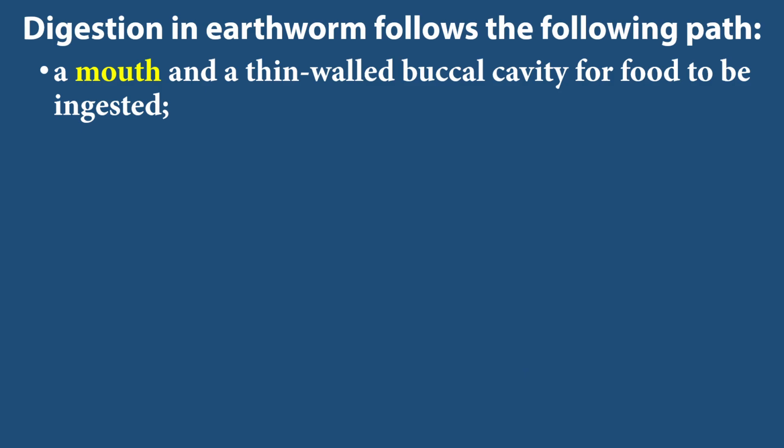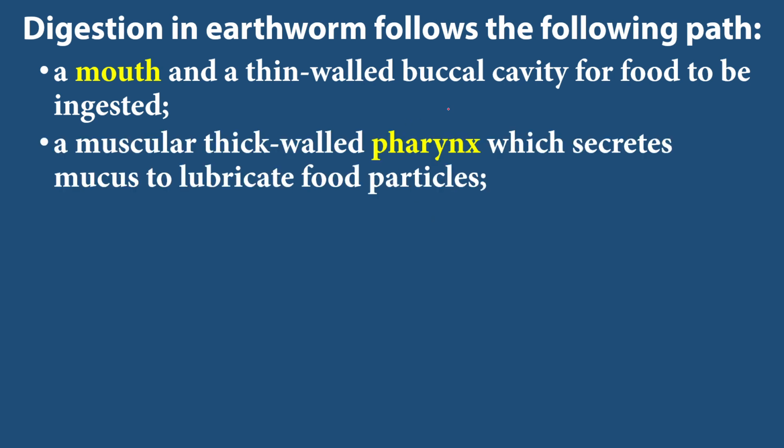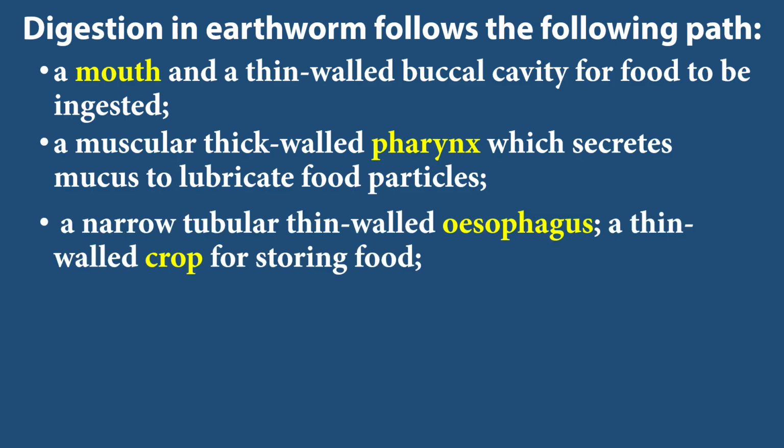A mouth and a thin-walled buccal cavity for food to be ingested. A muscular thick-walled pharynx which secretes mucus to lubricate food particles. A narrow tubular thin-walled esophagus, a thin-walled crop for storing food.